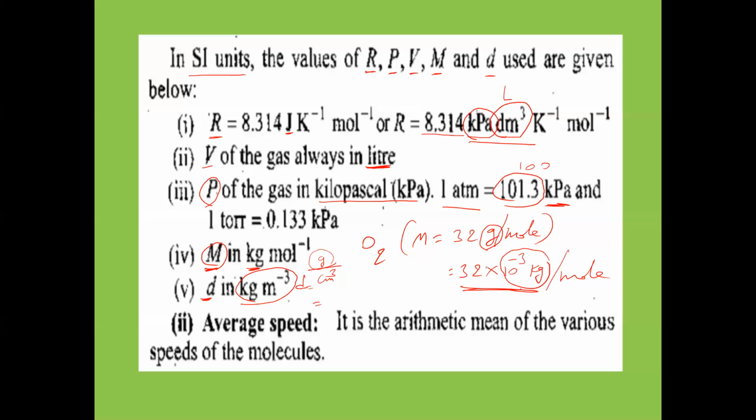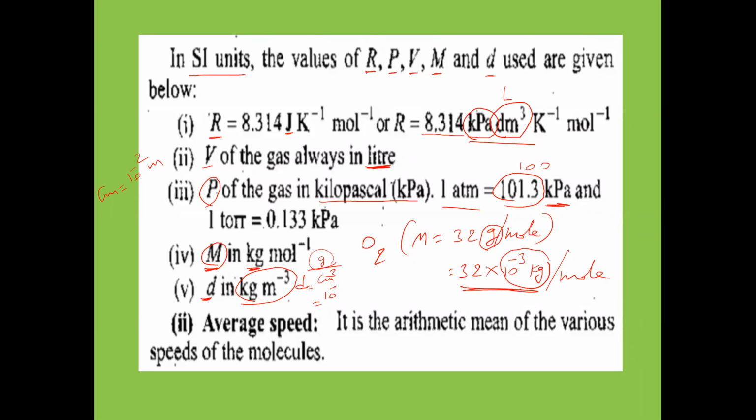In place of centimeter cube, how many meter cube? 1 centimeter is equal to 10 power minus 2 meter. So centimeter into centimeter into centimeter: 10 power minus 2 into 10 power minus 2 into 10 power minus 2. 10 power minus 6 meter cube.